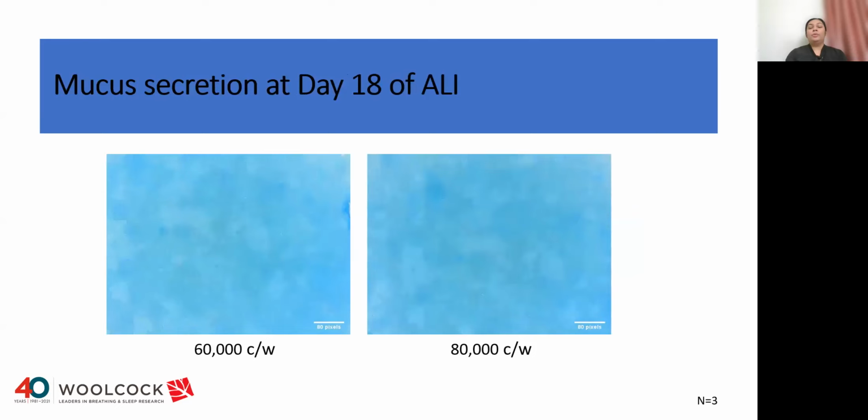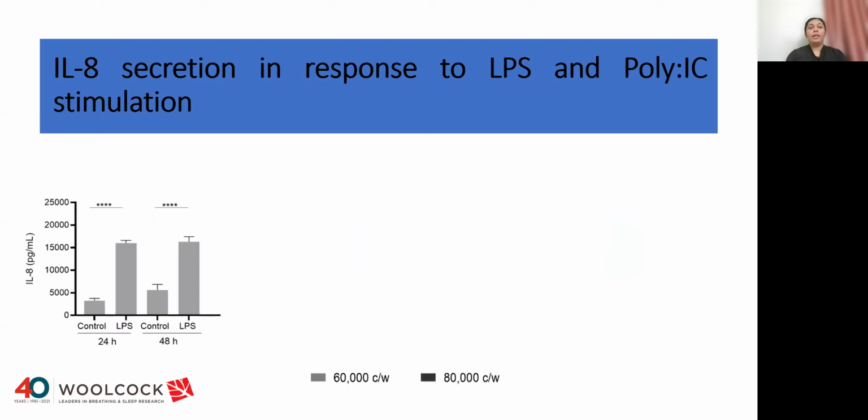The cells were stained with Alcian blue. Alcian blue is a surrogate marker of mucus production as it stains the glycoproteins present within the mucus, and an increase in blue intensity indicates mucus production. Sufficient mucus production was observed at day 18 of ALI for both the seeding densities, thus showing that these ALI models are capable of differentiating and producing mucus.